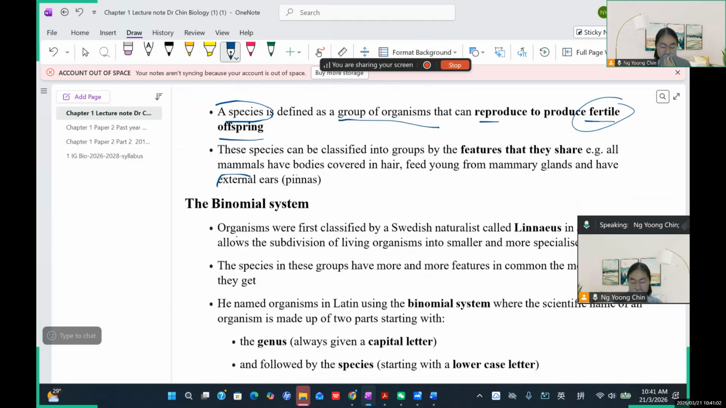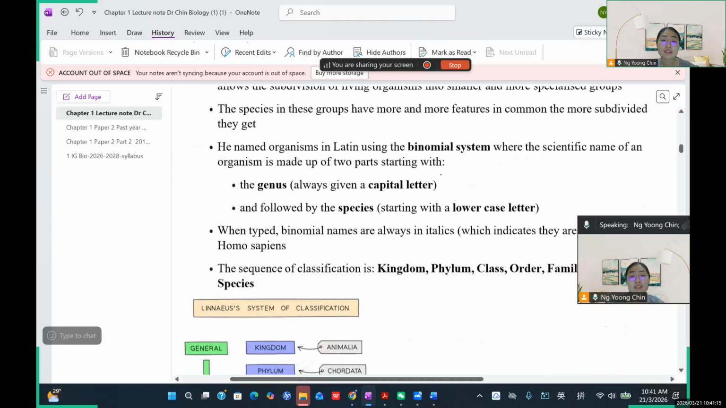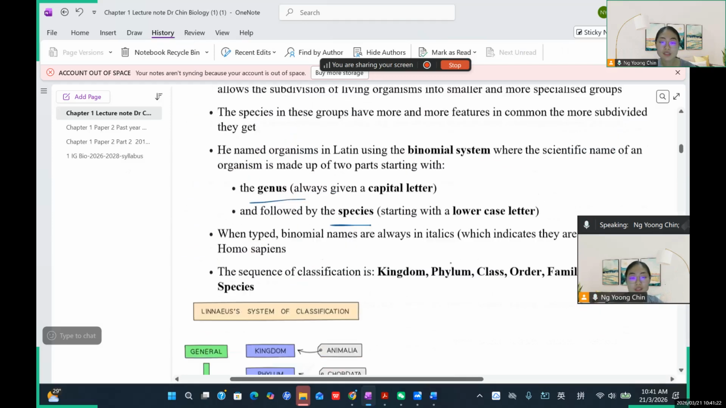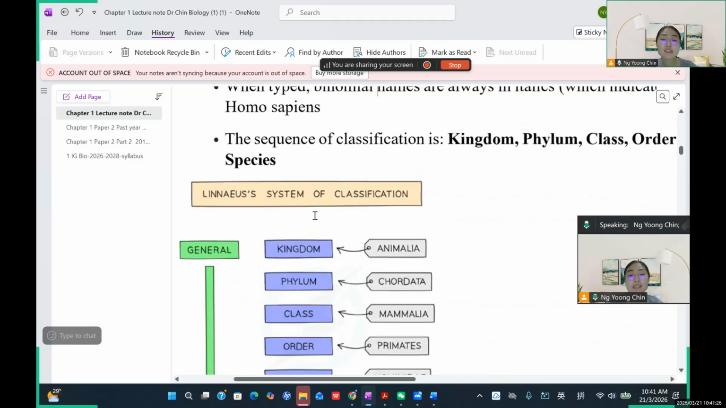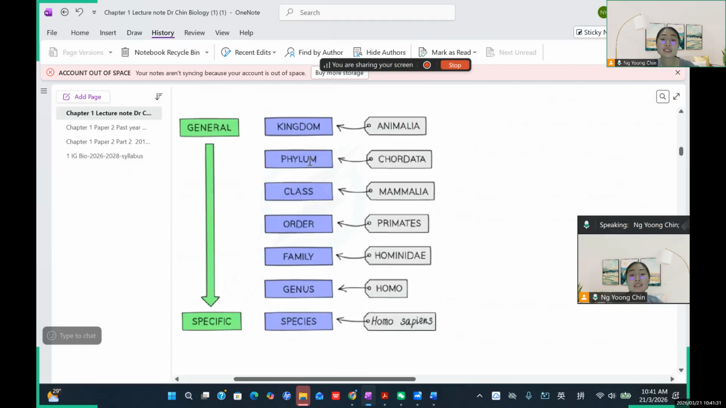Okay, and now we talk about the naming, which is called the binomial system. Each species has its own unique scientific name. The name consists of two parts, genus and species. So you can see two parts, genus and species. And then they are classified based on this kind of system, which we call the linear system of classification. Starting from here: kingdom, phylum, class, order, family, genus, species.